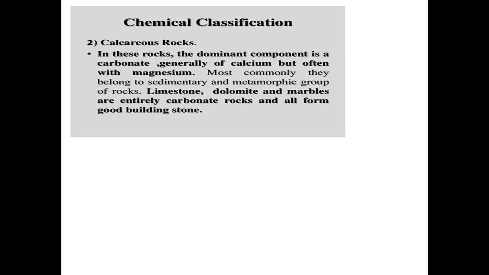Chemical classification: there are the calcareous rocks. In these rocks the dominant component is a carbonate, generally of calcium, but often with magnesium. Calcium and magnesium carbonates forming the rocks are called calcareous rocks, the carbonate formation. Limestone, dolomite, and marbles are entirely carbonate rocks, and all form good building stones.